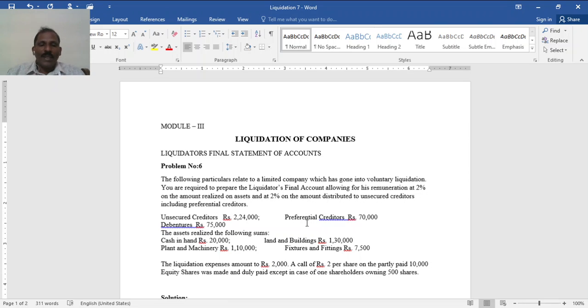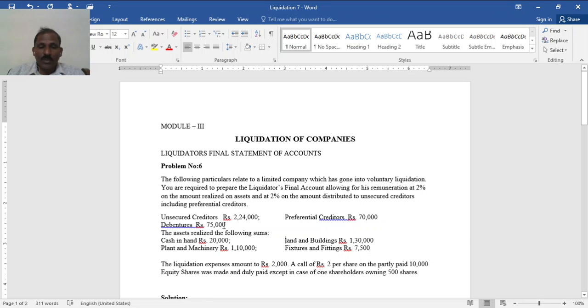Another feature of this problem is, see, unsecured creditors 2,24,000. There are no secured creditors or assets realized which are given as security to secured creditors. Then preferential creditors 70,000. Debentures 75,000.